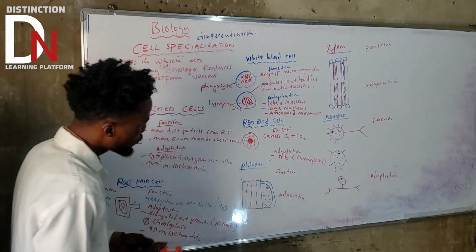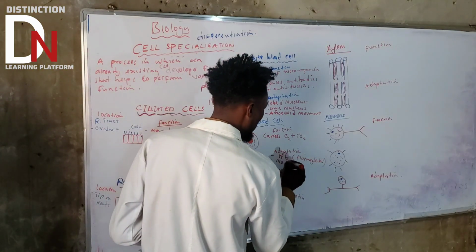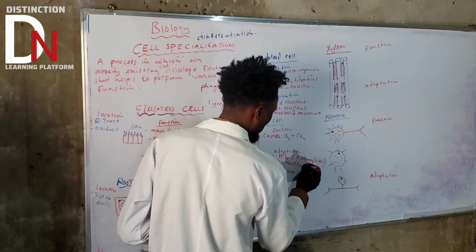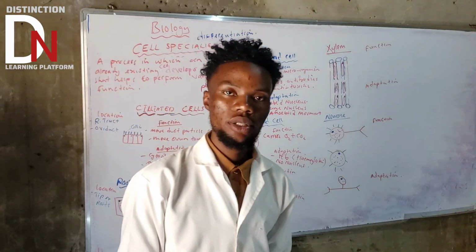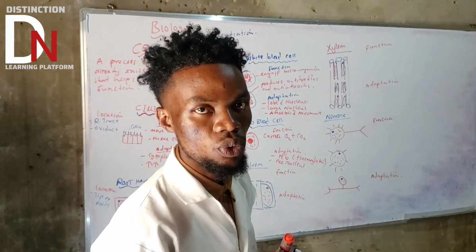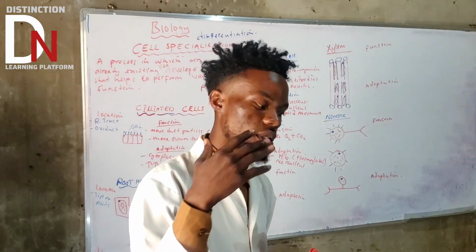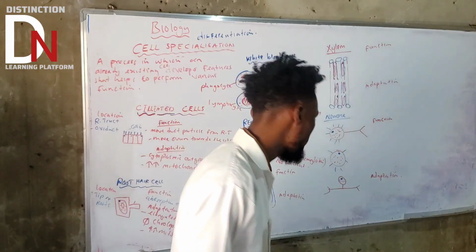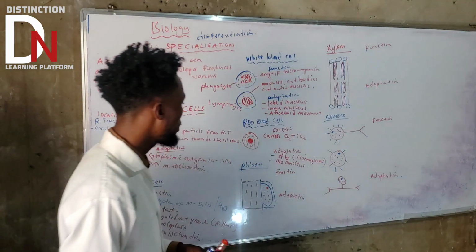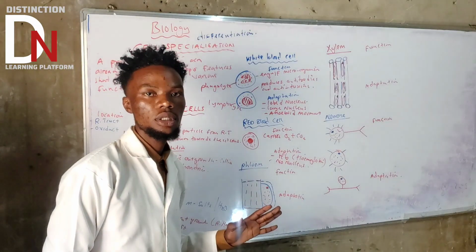What else? Apart from that, they don't have a nucleus. If you look at the red blood cell, the reason why they die after 120 days is because they don't have a nucleus. The absence of that nucleus gives more space for hemoglobin and oxygen, so that there's more room for oxygen to be carried to all parts of the body, as well as carbon dioxide. Okay, those are the adaptation features of red blood cells.